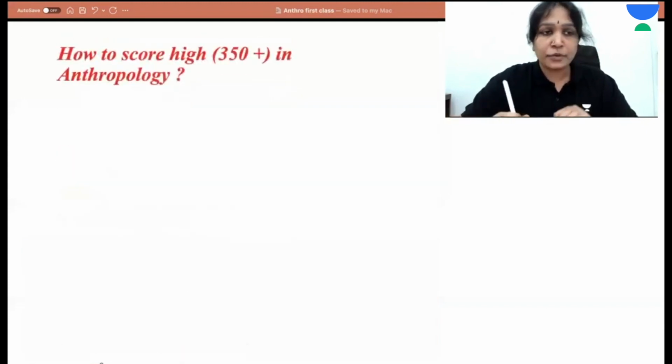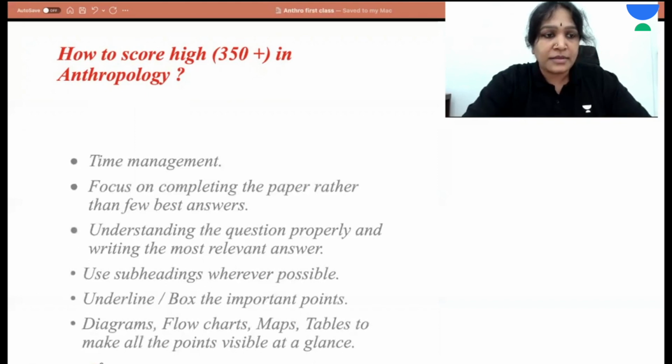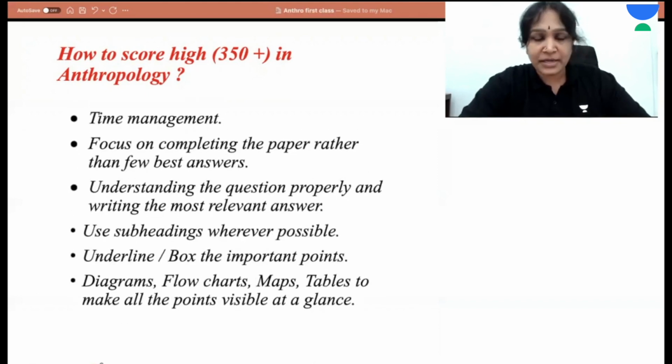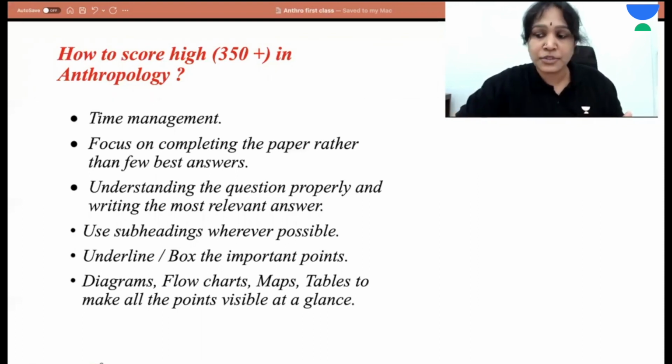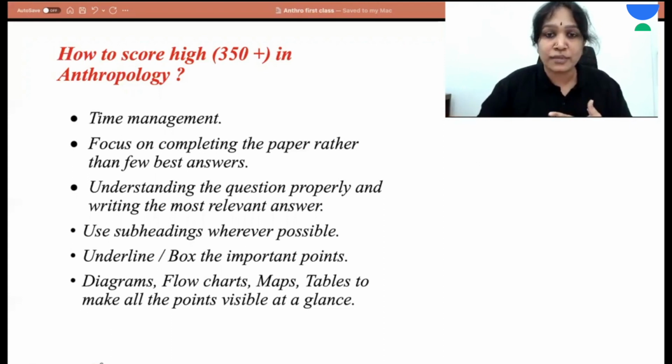Then coming to how to score high in anthropology. Not only in anthropology, in general, how to score high marks. The first thing is time management. Most of the time, what we do is spend a lot of time on a few questions. With the first question, we spend almost more than half an hour. With the second question, also half an hour. For the last question, we are left with only 5 to 10 minutes.